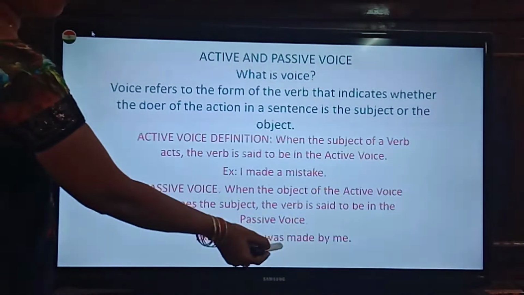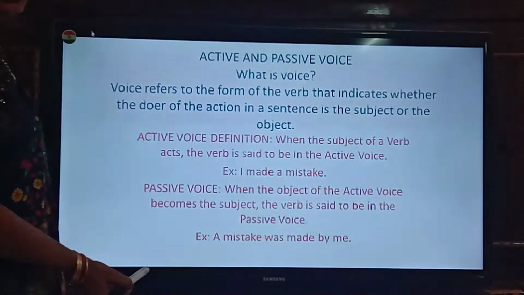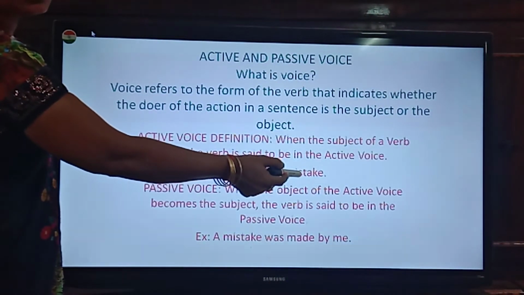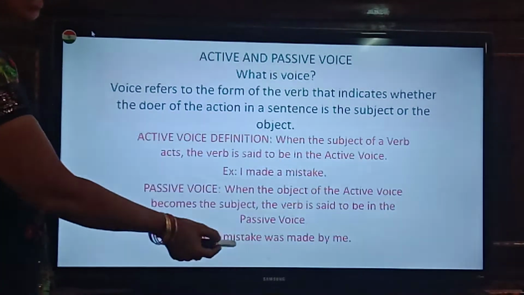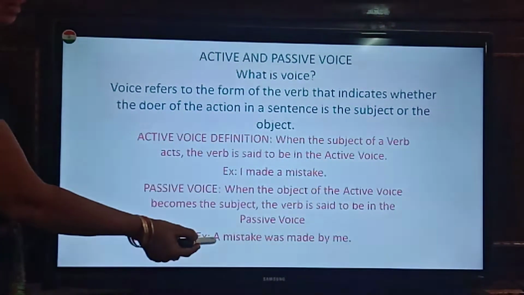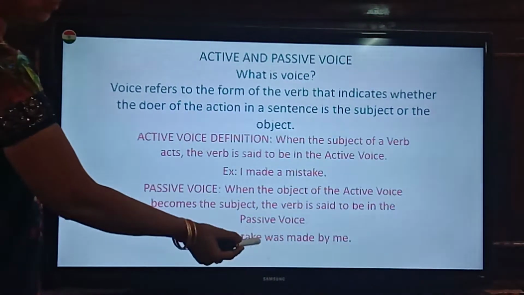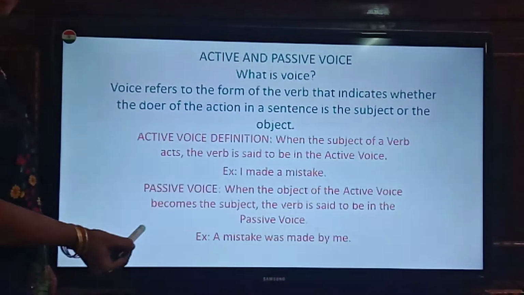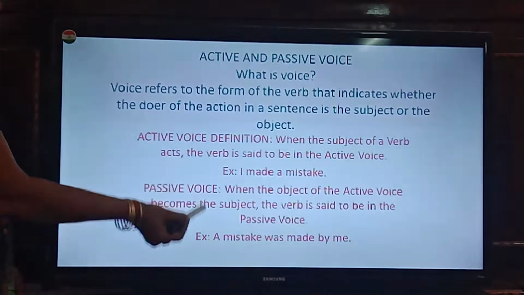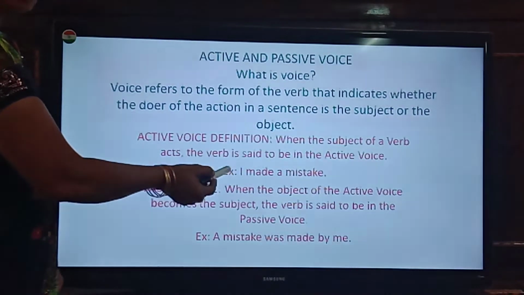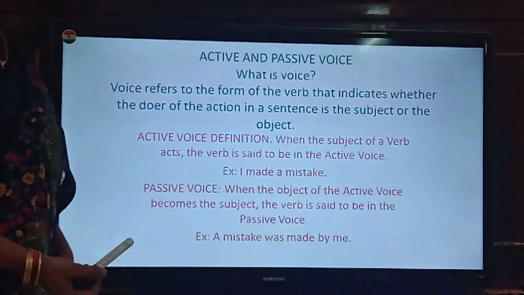A mistake was made by me. Actually, mistake is an object in active voice. But here you made it as a subject. This type of sentence we call passive voice. This is the definition of active and passive. Here subject dominates and here object dominates.